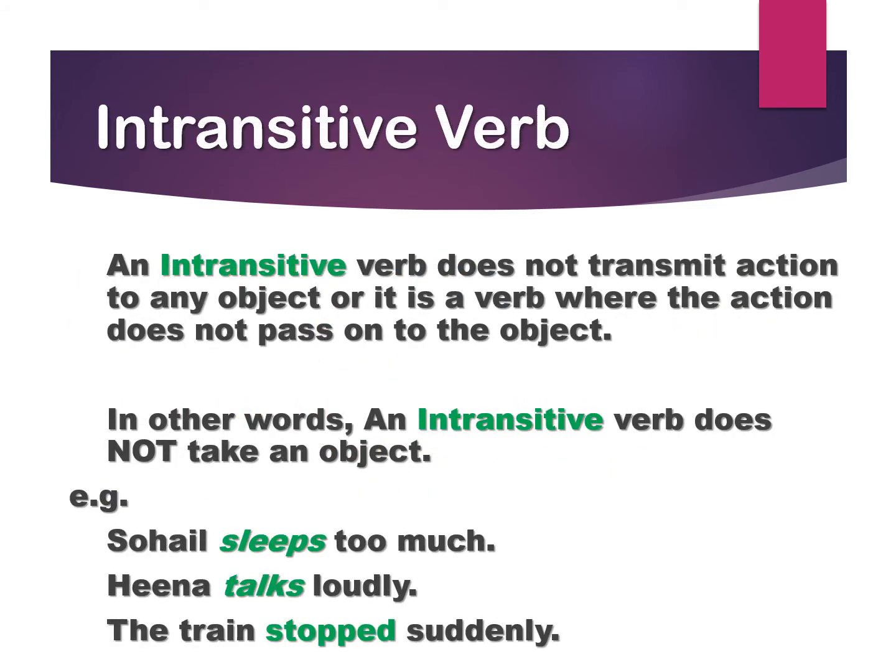Now let's understand what an intransitive verb is. An intransitive verb does not transmit or pass action to any object. It is a verb where the action does not pass. In very simple words, we can say an intransitive verb does not take an object. So, Hale sleeps too much. Hina talks loudly. Train stopped suddenly. All these verbs which are marked with green color are intransitive verbs because they do not have any object.